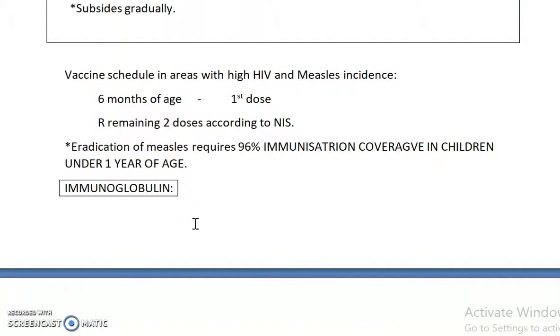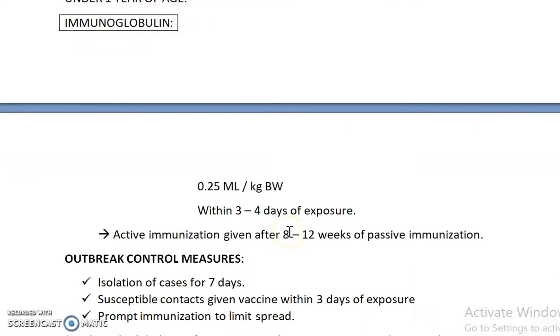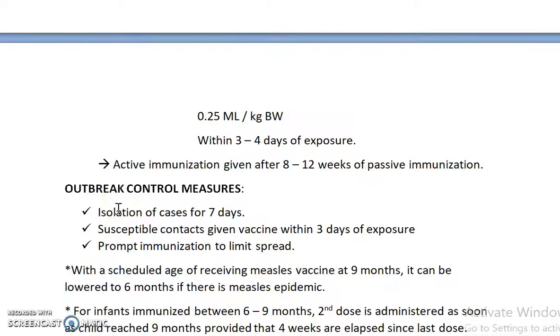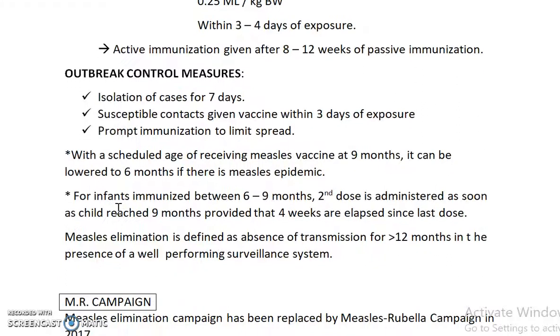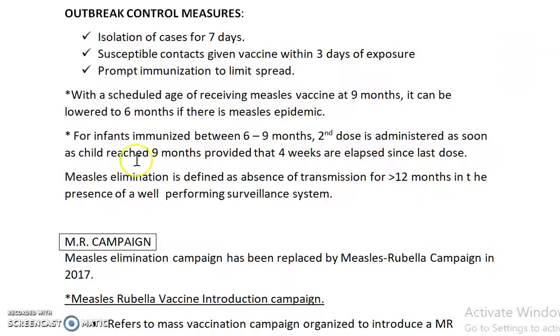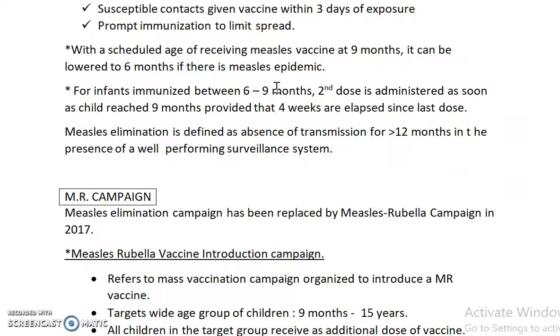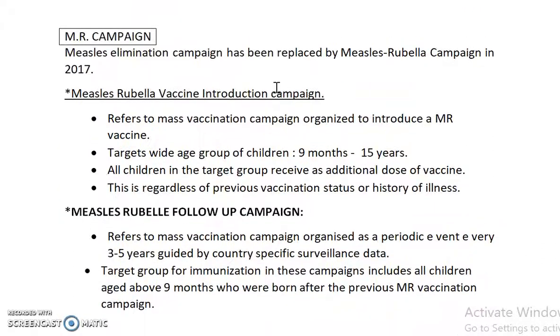There is also immunoglobulin against measles, the dosage of which is 0.25 ml per kg body weight, given within 3 to 4 days of exposure, and then active immunization is given after 8 to 12 weeks of passive immunization. So after passive immunization, we give active immunization 8 to 12 weeks later. The outbreak control measures are isolation of cases for 7 days, giving susceptible contacts the vaccine within 3 days of exposure, and prompt immunization to limit spread. The scheduled age of receiving the measles vaccine is 9 months, but it can be lowered to 6 months if there is a measles epidemic. Okay, the MR campaign, I think you can read this and understand.